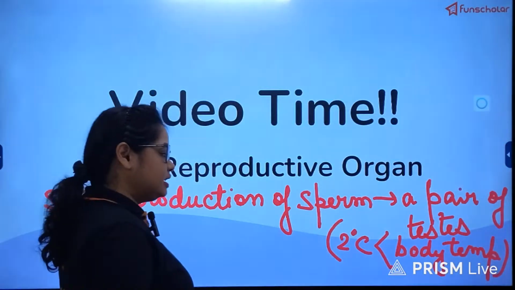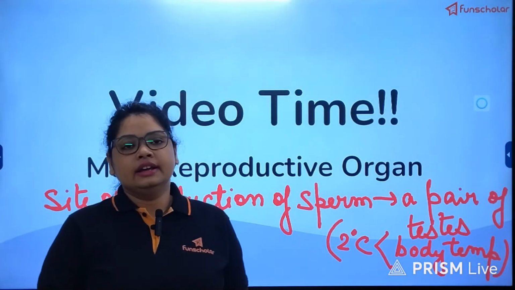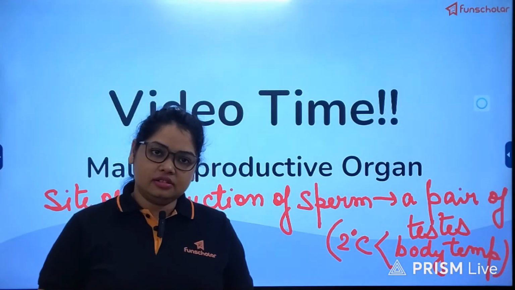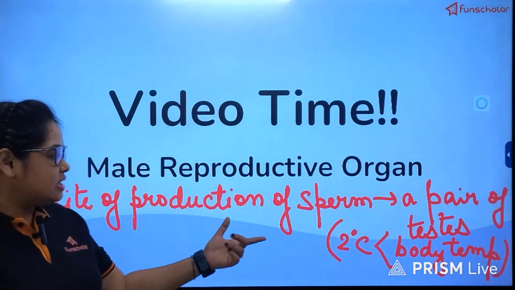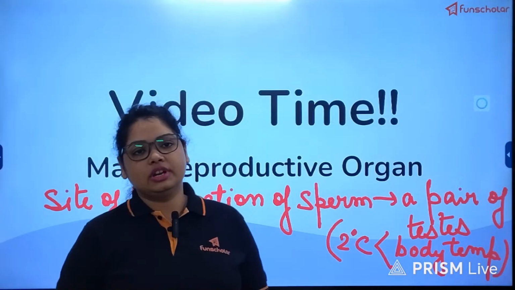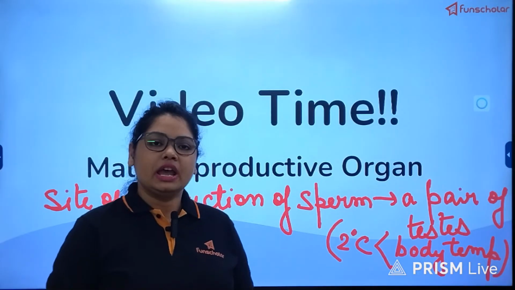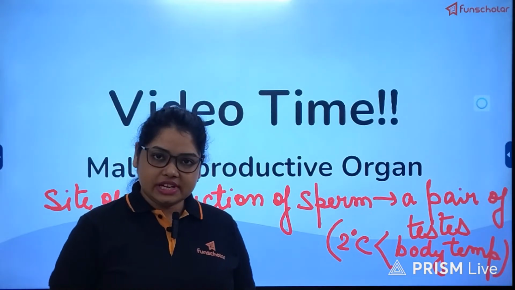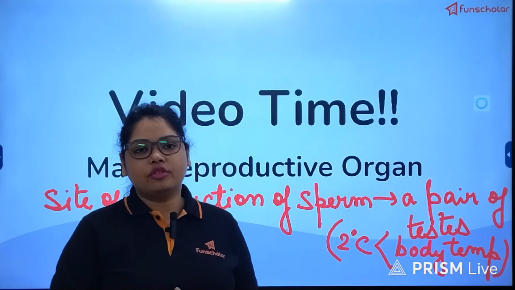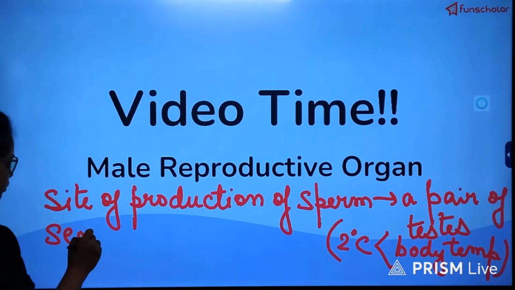Almost 2 degrees Celsius less than body temperature. And due to this reason, the testes are located outside the body in the lower abdominal cavity just behind the penis. And as they have stated, sperms are formed inside the seminiferous tubules.